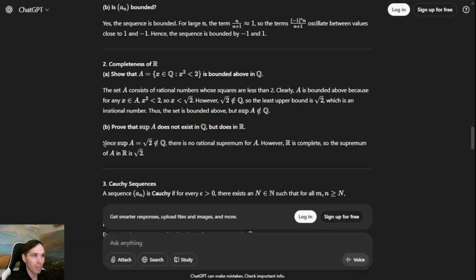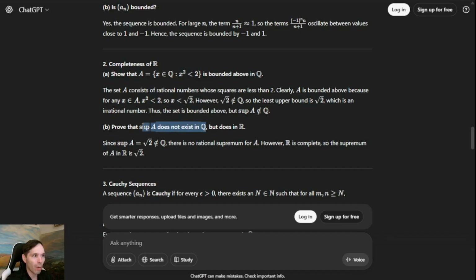So just some arguments such as that would be simple enough to demonstrate that they understood what was going on here. They say, however, R is complete, so the supremum of A in R is the square root of 2. I think I might give them full marks for this.